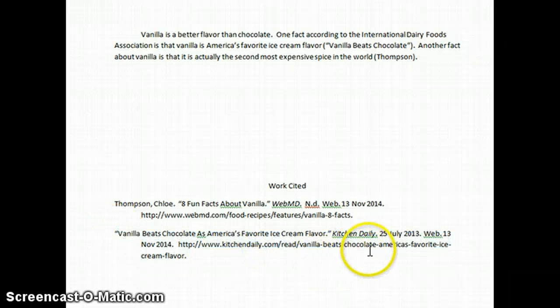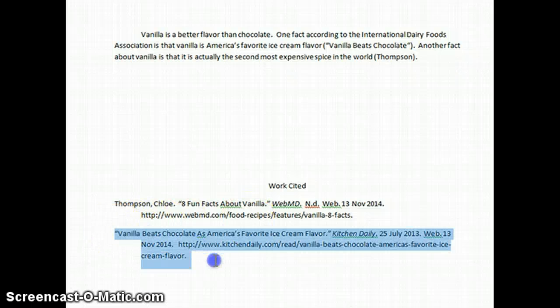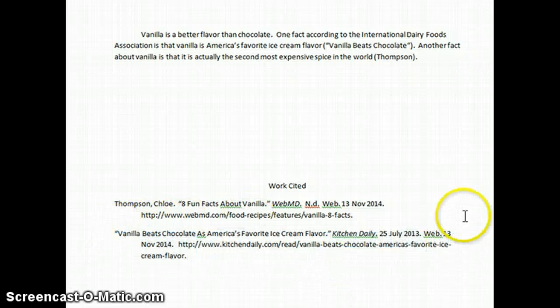This is how to properly cite sources. In your paper, I should see two citations in the text. If they both came from the same source, you're only going to have one of these. If they came from different sources, you will have two of these. Okay, so use this as a guide. Ask questions if you need to.